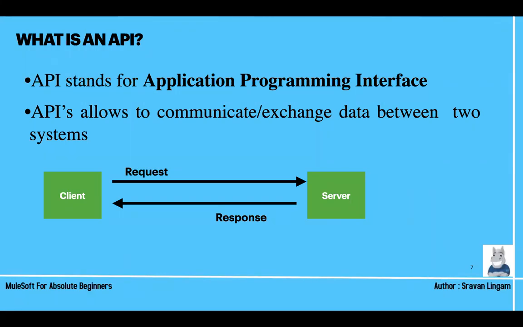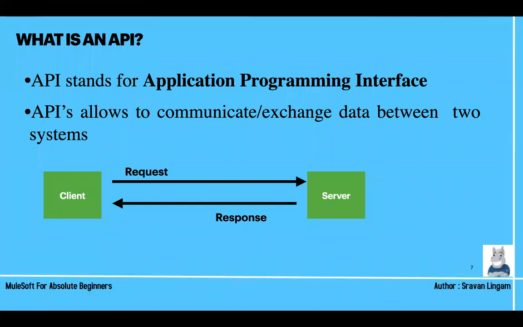Suppose you are entering a username and password. Your request is taken to the server, and internally your code will go to the database and check whether your provided details like username and password are valid or not. If it is not valid, it will give a response saying that no, your credentials are wrong. If it is valid, it will give a success response and it will perform another action.